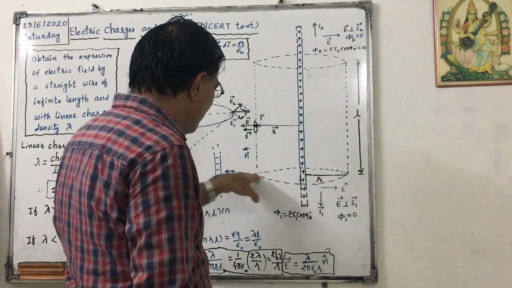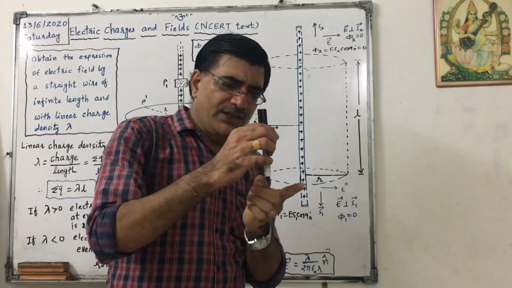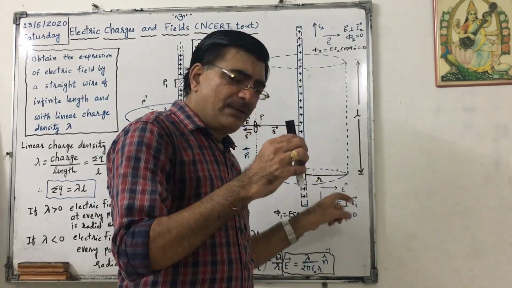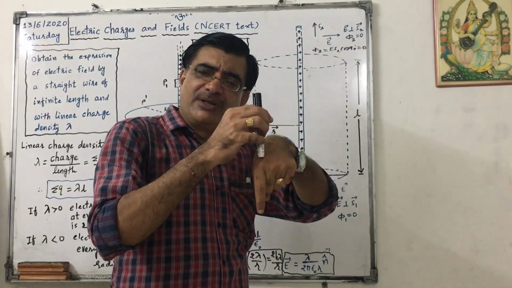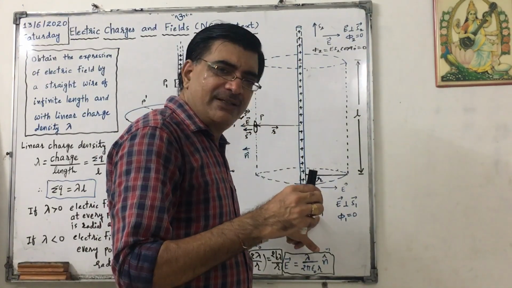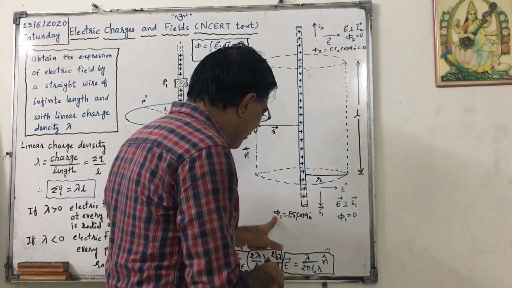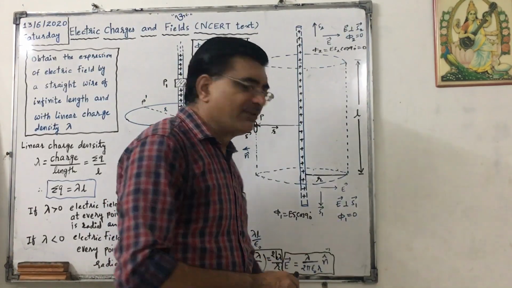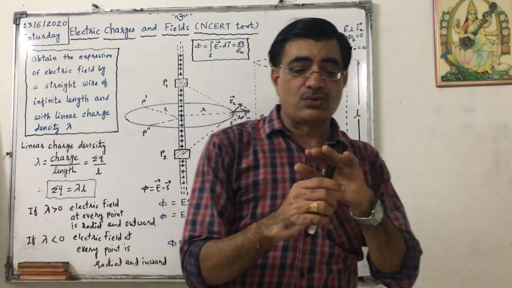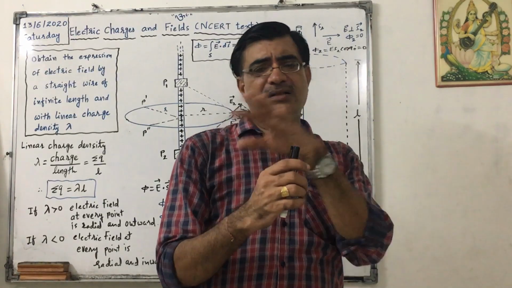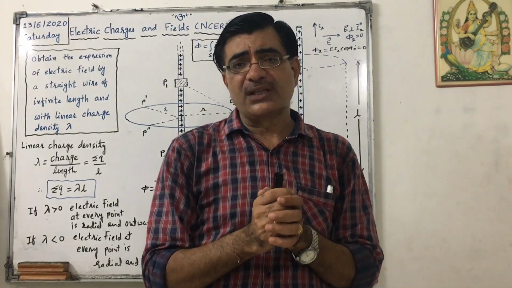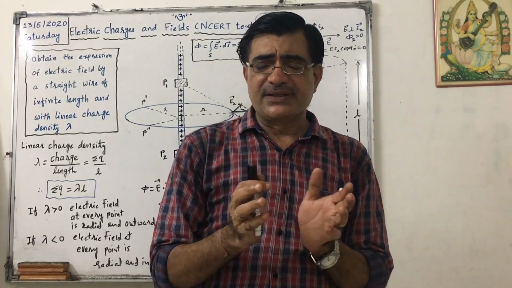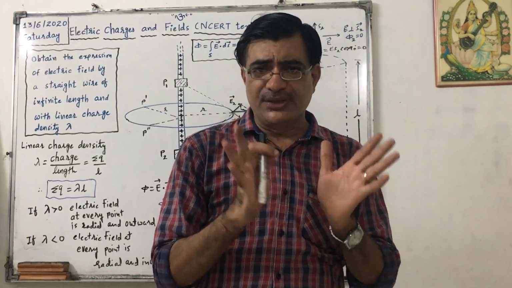Similarly, flux linked with this end, see here. E is in this direction, but the area will be in this direction, that is vector S1. So again, phi1 equals ES1 cos 90, so phi1 equals 0. So flux linked with the two ends of the cylindrical Gaussian surface is 0 for both ends.